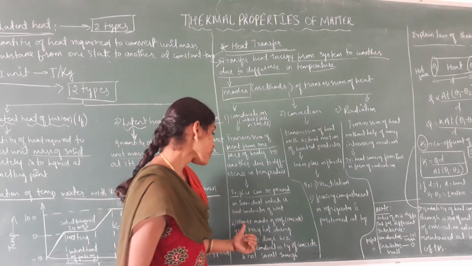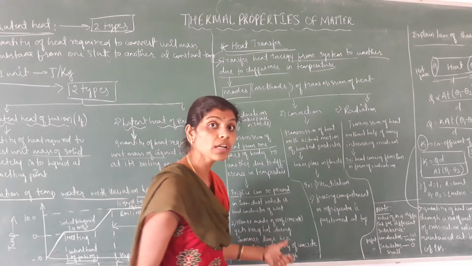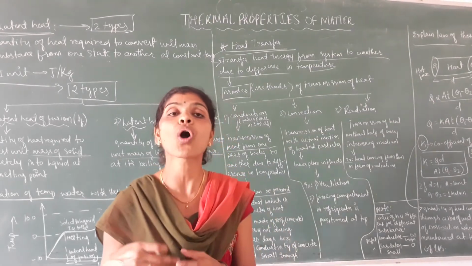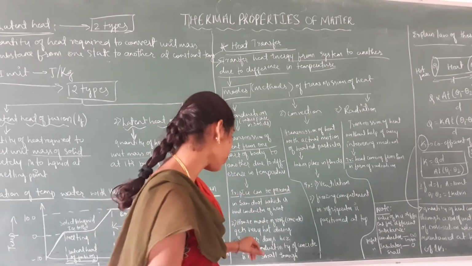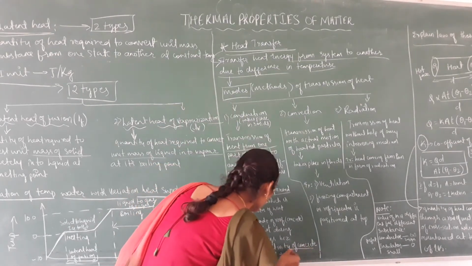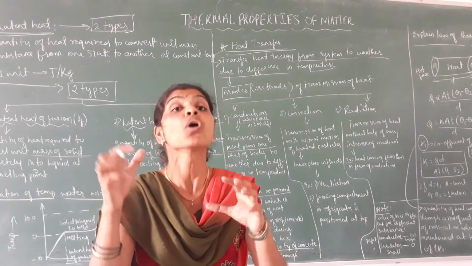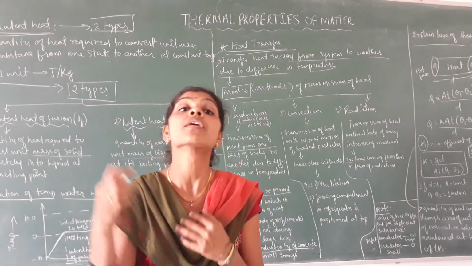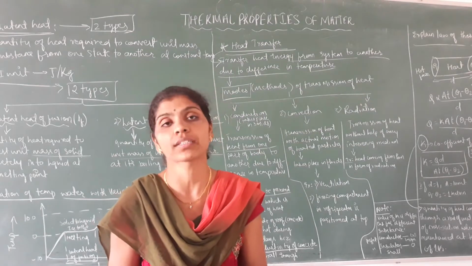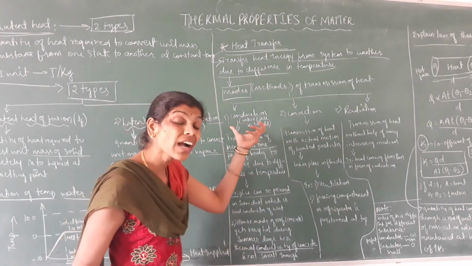And next one, a house made of concrete gets very hot. The house which is made up of concrete gets very hot during summer days because the thermal conductivity of the concrete is not small enough. ಅದಕ್ಕೋಸ್ಕರ ಕಾಂಕ್ರೀಟ್ ಇಂದ ಮಾಡಿದ ಹೌಸ್ ಸಮ್ಮರ್ ಸೀಸನ್ ಅಲ್ಲಿ ಬೇಗ ಹಾಟ್ ಆಗ್ತವೆ. ಸೊ ದಟ್ ಈಸ್ ಒನ್ ಆಫ್ ದ ಎಕ್ಸಾಂಪಲ್ ಆಫ್ ಕಂಡಕ್ಷನ್.